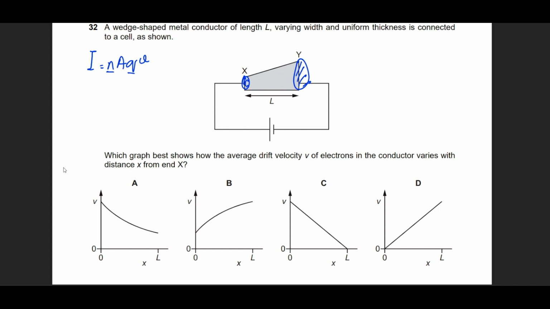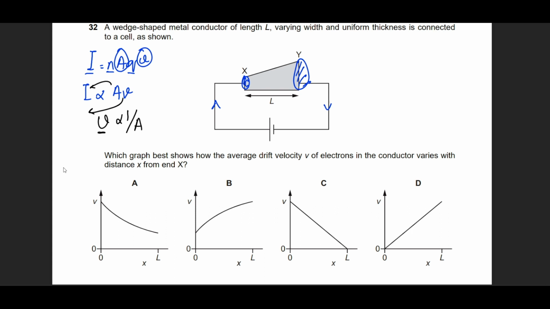Charge is a constant. And of course, the current in the circuit produced by the battery is also going to be constant. So what am I left with? I'm left with only A and v being compared. So let's keep I as a constant for now, and then it is v. And since I is also a constant, let's bring A over there. So this becomes v being inversely proportional to A.